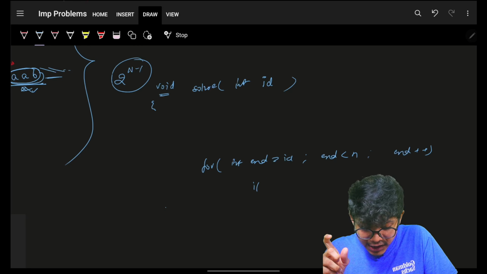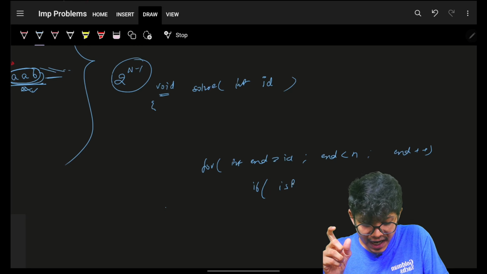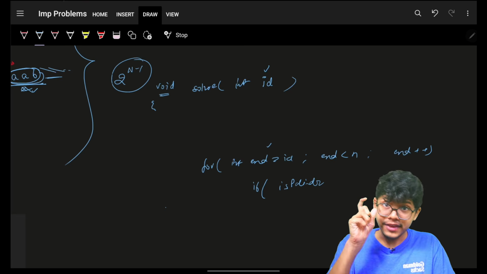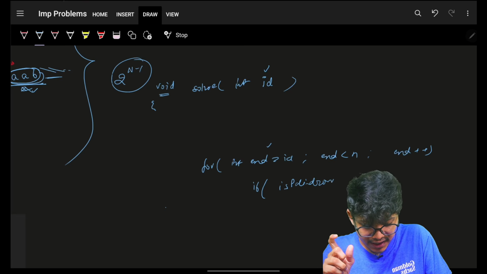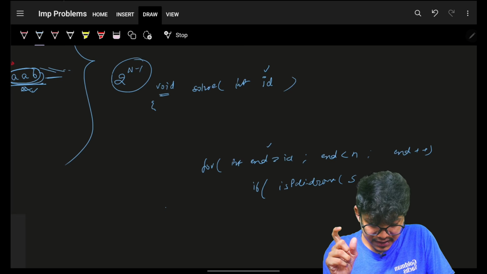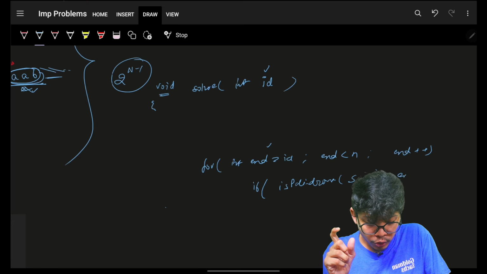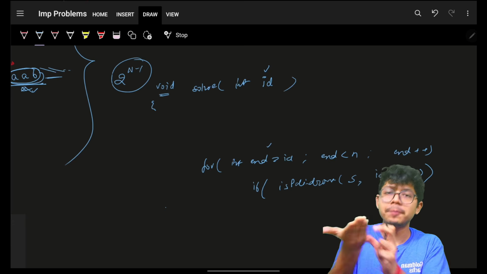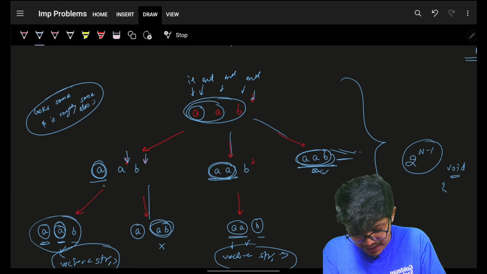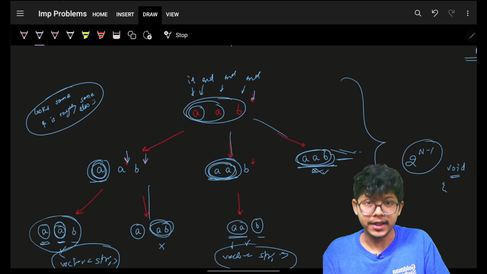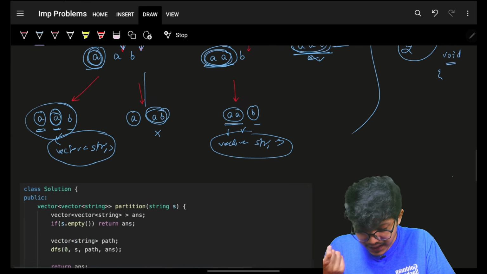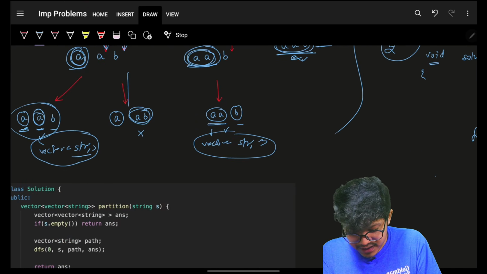Now, firstly go and check if that string from ID to end is a palindrome or not. If that string s from id to this end is a palindrome, I can just put it as my left part. Which means that this will go in this vector of strings.